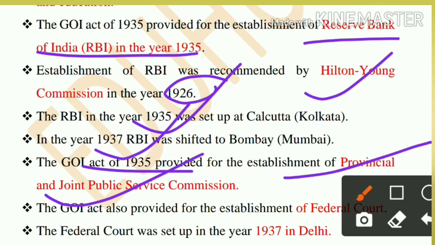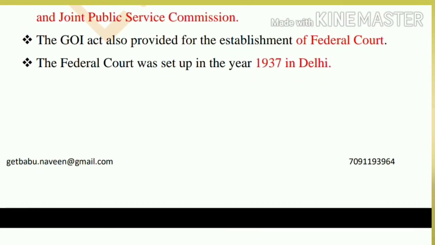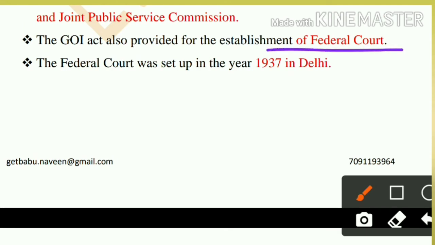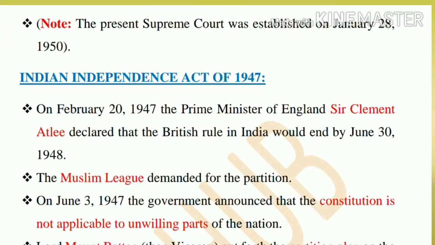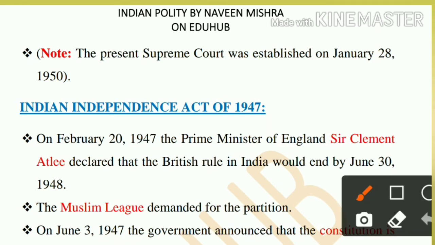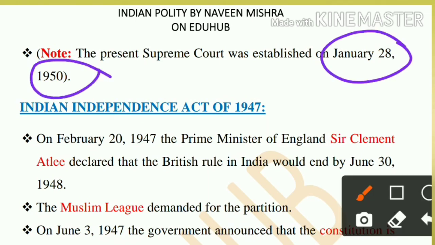So today also we have a Joint Public Service Commission for 2 states and a Provincial Commission for 1 state. The Government of India Act also provided for the Federal Court. Now we have the Supreme Court, similar to the Federal Court, which was set up in New Delhi in 1937. The present-day Supreme Court came into the picture on January 28, 1950, in Delhi.